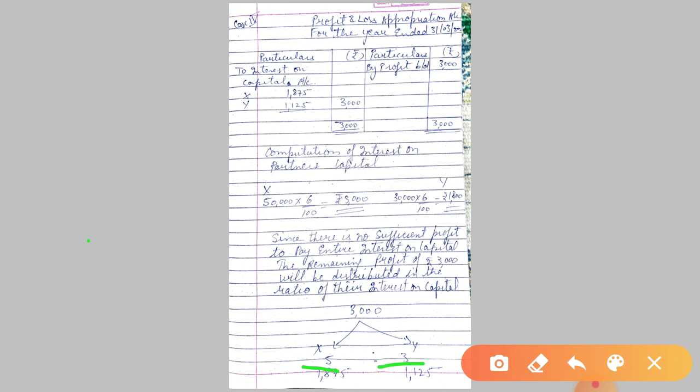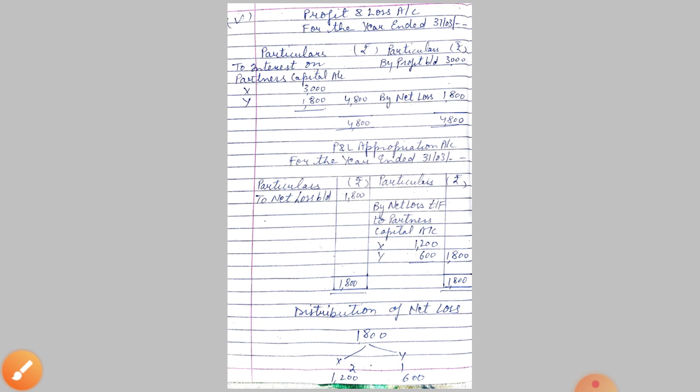So your concept building will be much stronger by my online classes. Okay students, now we will move on to the fifth case, the last case of this question, that was profit is 3000 and interest will be given, and it is mentioned in the question that the interest is to be paid even if there is loss. That means the question has already explained that whatever the circumstances you have to pay the interest. That means now in the fifth case the interest on capital becomes a charge against profit.